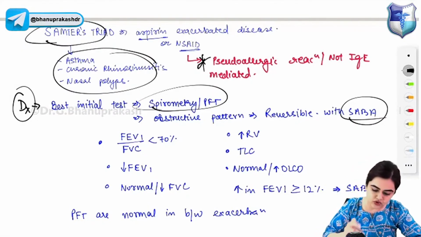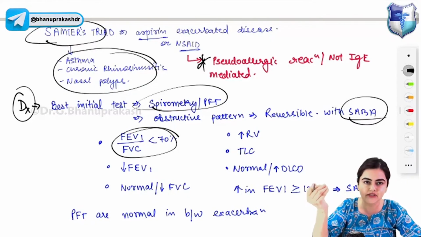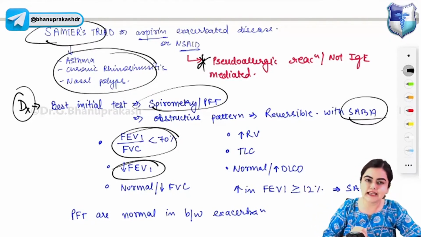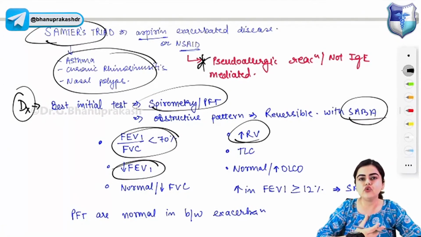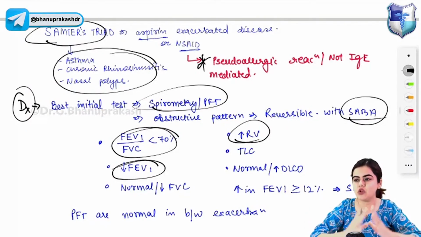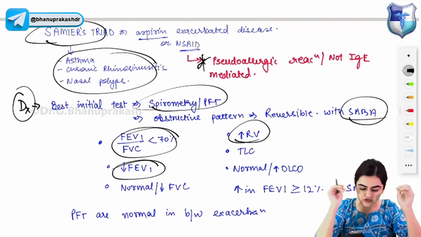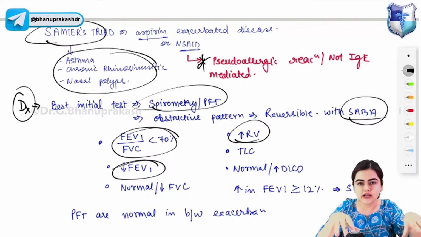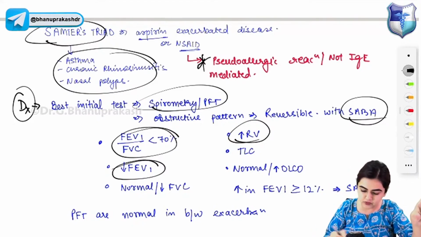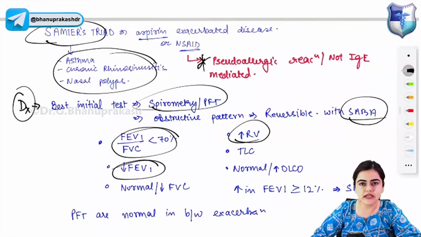Okay. Now coming to FEV1 FVC value. FEV1 by FVC value is less than 70%. FEV1 is decreased. Residual volume will be increased. I told you in obstructive lung condition, a lot of air trapping will be happening, so the residual volume will be increasing. Yes, short acting beta agonists are salbutamol and salmeterol. Very good. So residual volume will be increased, total lung capacity increased. The DLCO can be either normal or increased.